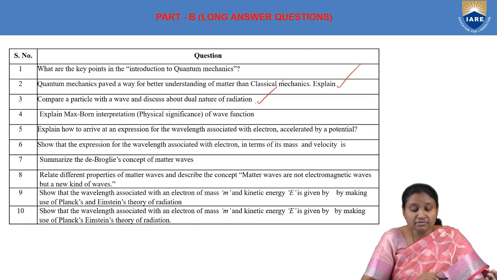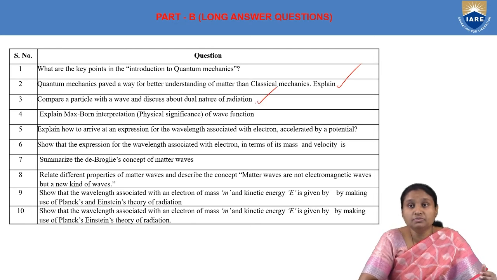Then compare a particle with a wave and discuss the dual nature of radiation. We have already discussed that when you take light radiation in phenomena like interference and diffraction, it will behave as a wave, where we have presence of waves at the same time at the same point. That is not possible with a particle. Whereas if we take phenomena like the photoelectric effect and Compton effect, light radiation, when it interacts with matter, behaves as if it is interacting through its particles known as photons.